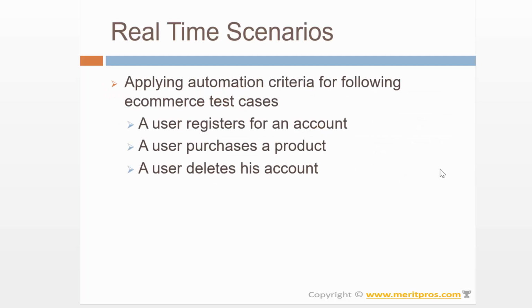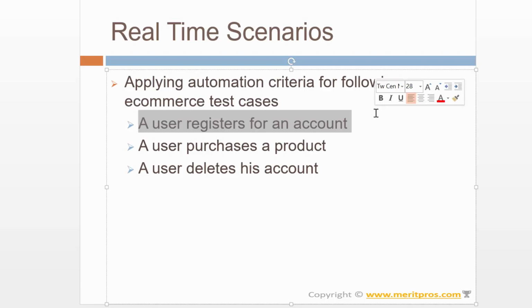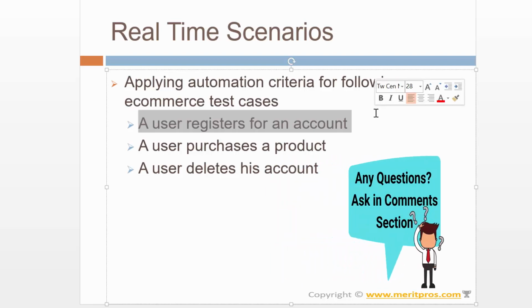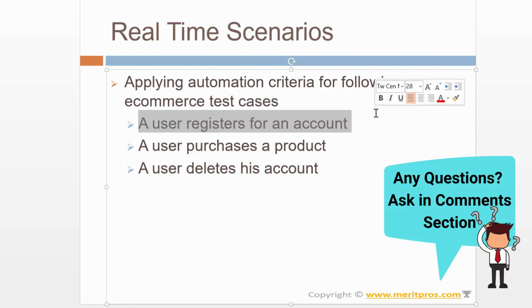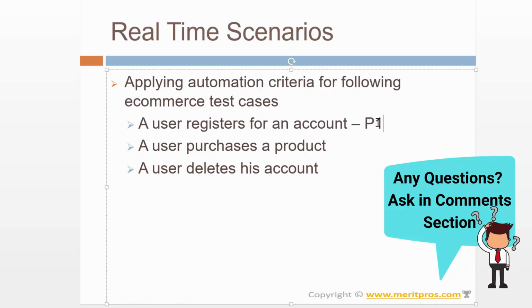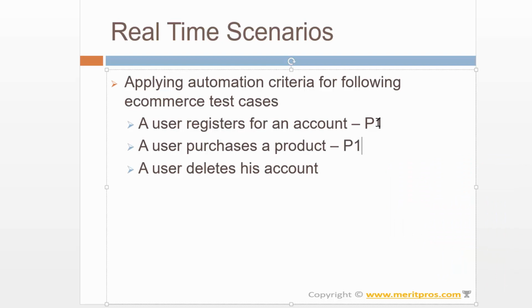So I have some e-commerce test cases, and we can apply the automation criteria to them. The first one is a user registers for an account. This is really important, because the user is going to create an account and then make purchases from that account. So this is really P1, definitely automate this. Then, user purchases a product. The whole purpose of an e-commerce website is purchasing the product and making the transaction. So this is also definitely a P1 test case to automate.